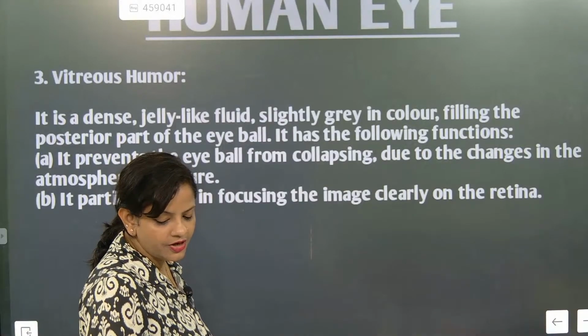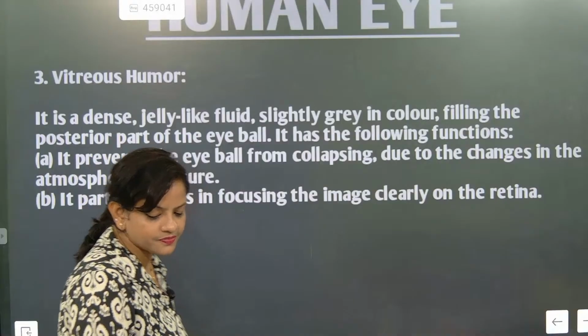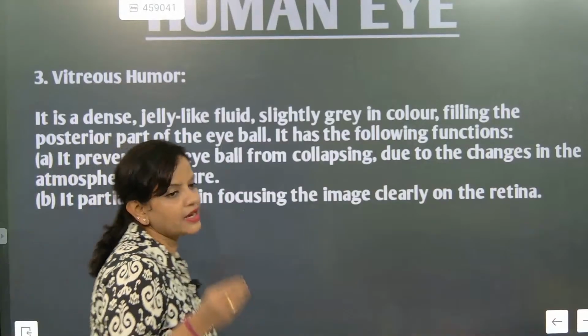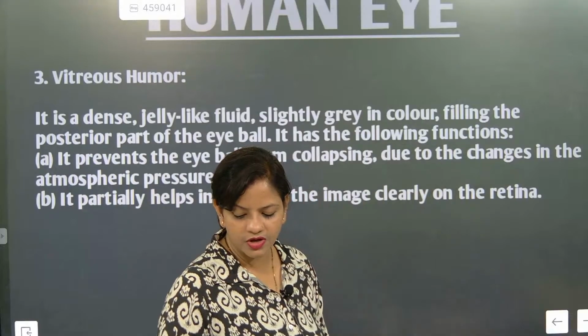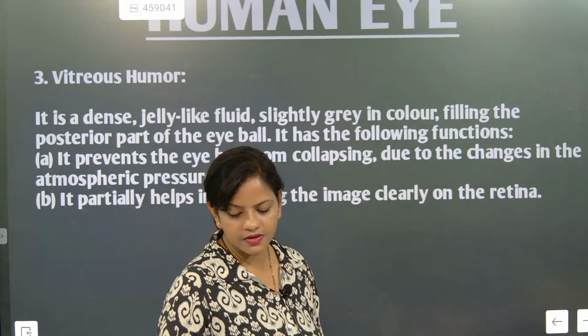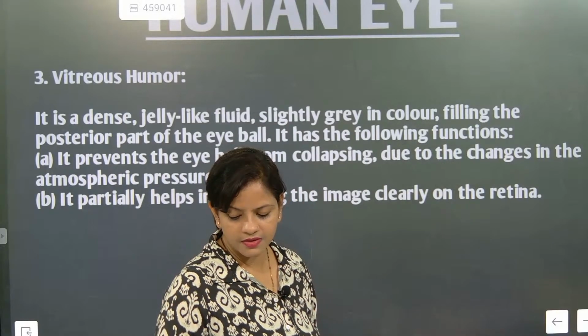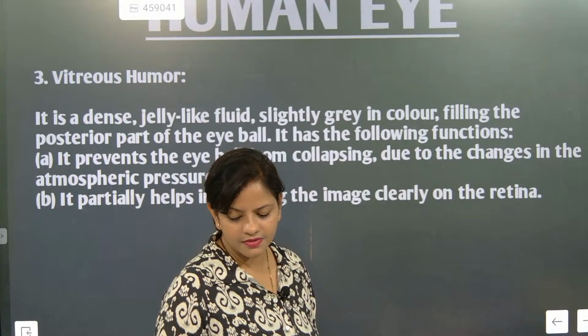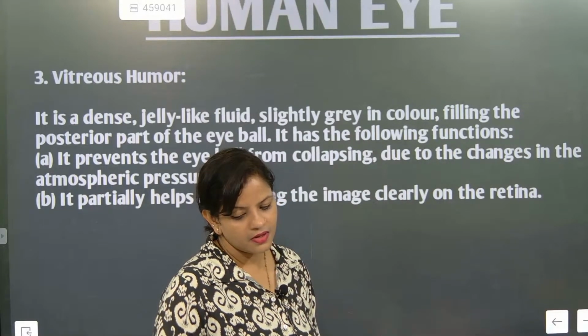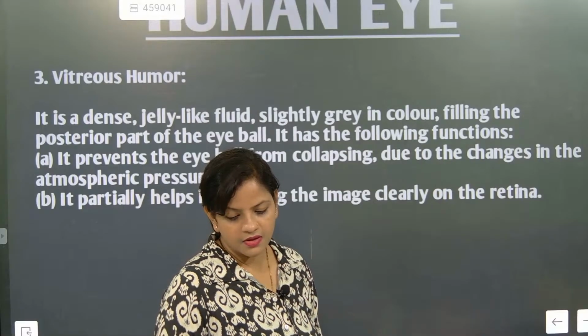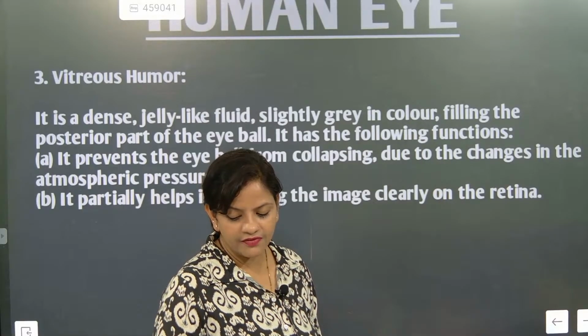So the speciality of aqueous humor is, when somebody asks you about it, what answer are you going to say? It prevents the eyeball from collapsing. A jelly-like fluid is there.